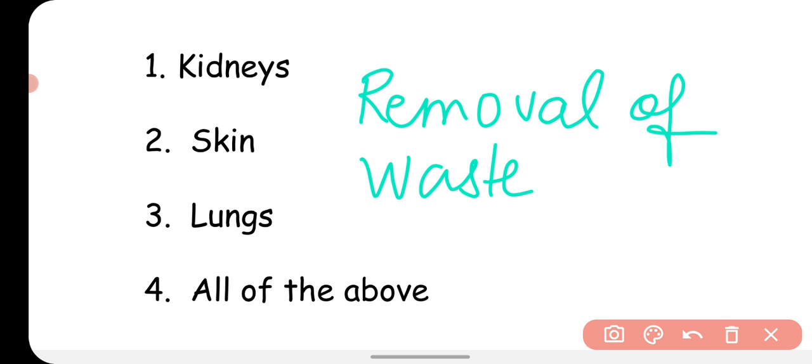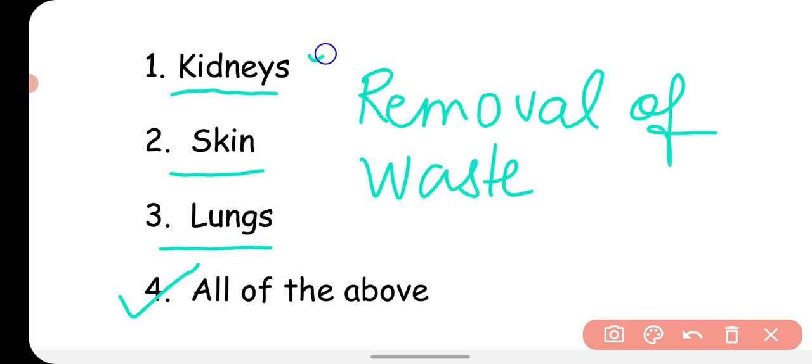This is called excretion. In the human body, the kidneys, skin and lungs, all these organs remove the waste product from the body. So your right answer will be all of the above.